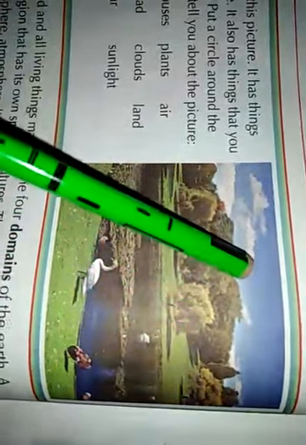Yes, you can see land, water, birds, trees, clouds, water, air, land, and all living things that could be human beings, land animals, water animals, birds. All these make up 4 domains of the earth. Look at your book. Water, air, land, and all living things make up the 4 domains of the earth.